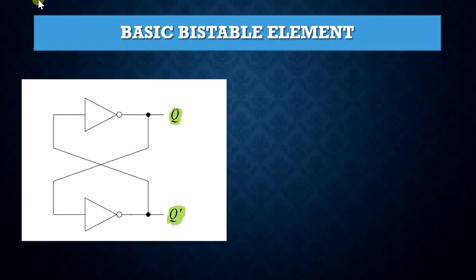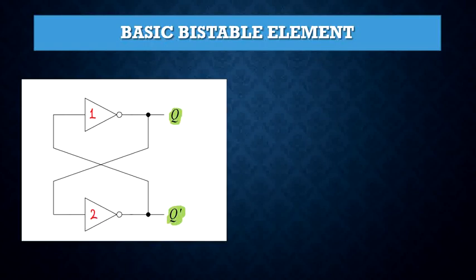It consists of two cross-coupled NOT gates, and I am going to name these NOT gates 1 and 2. The output of the first NOT gate serves as the input to the second NOT gate, and the output of the second NOT gate serves as the input to the first one.